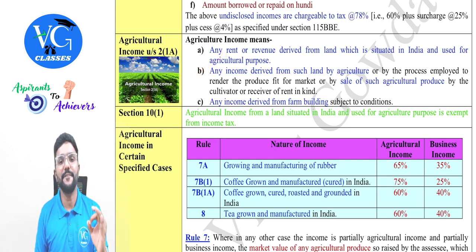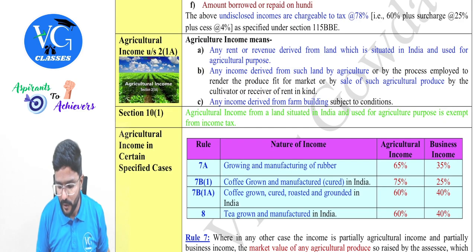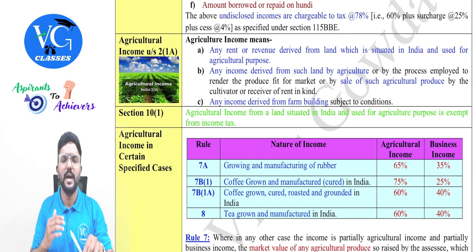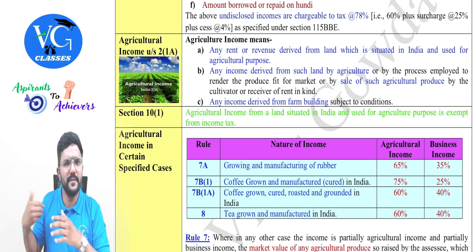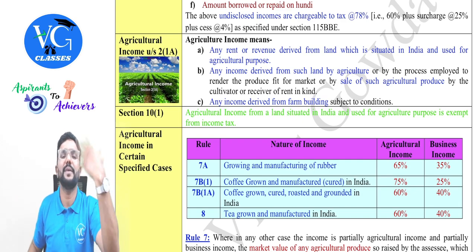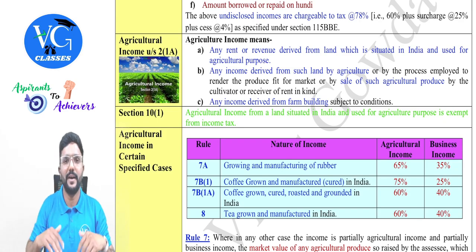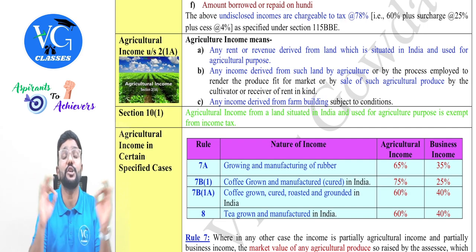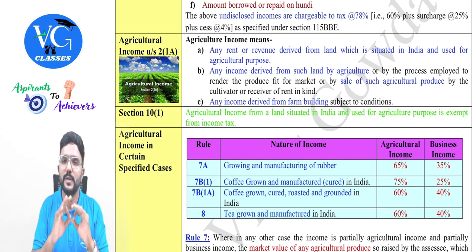Coming to B point. Any income derived from such land by agriculture or by the process employed to render the produce fit for the market, or by sale of such agricultural produce by the cultivator or receiver of rent in kind. Now, assume I am the owner, I myself am cultivating, or else I am letting out my land to you for a rent. If either of us do any activities which will not change the nature of the crop, all those activities are treated as agricultural activities, guys.